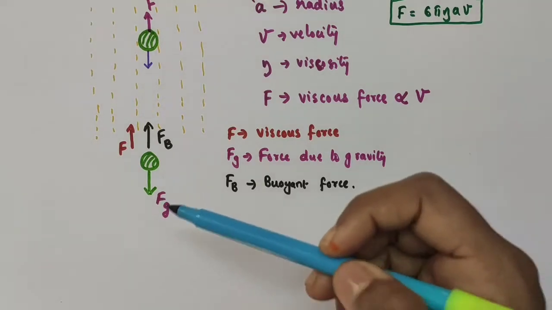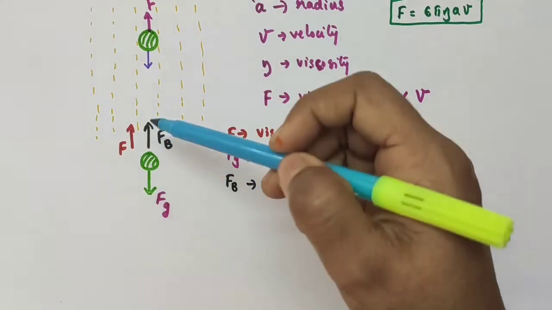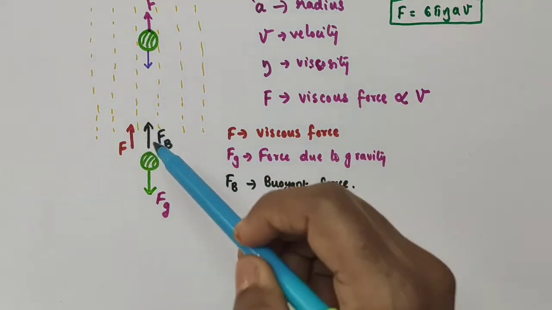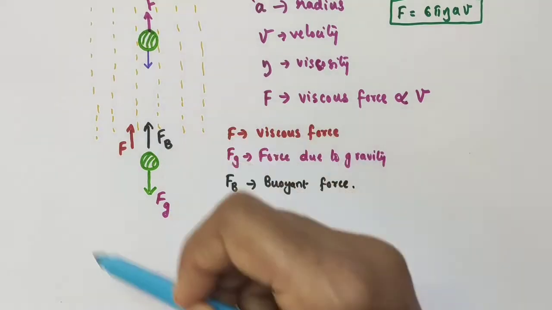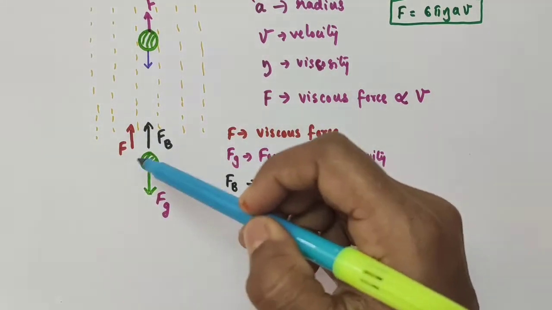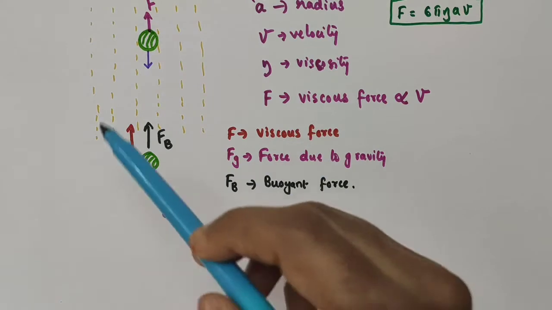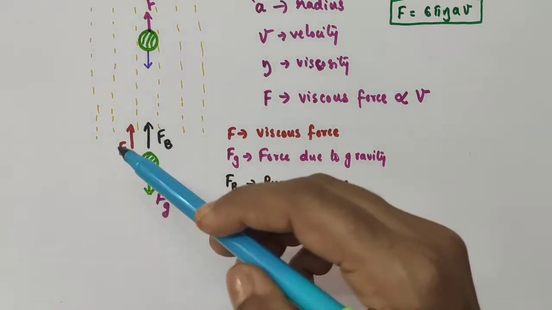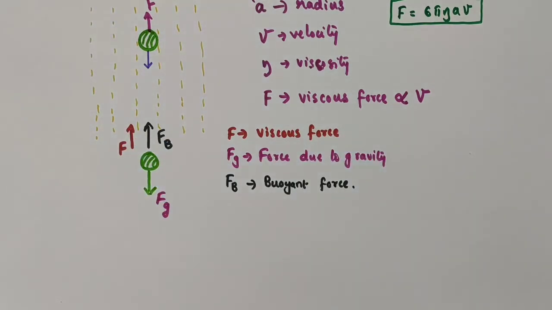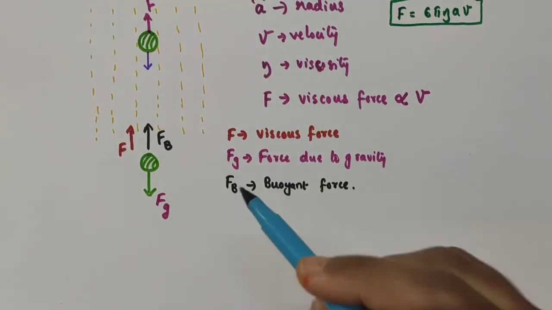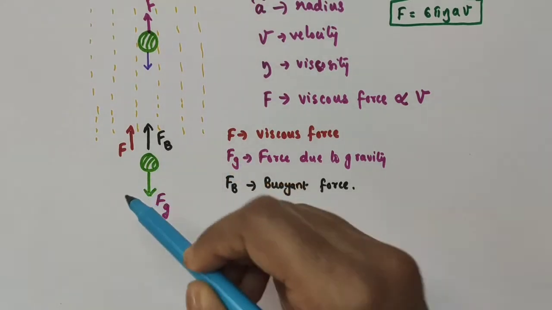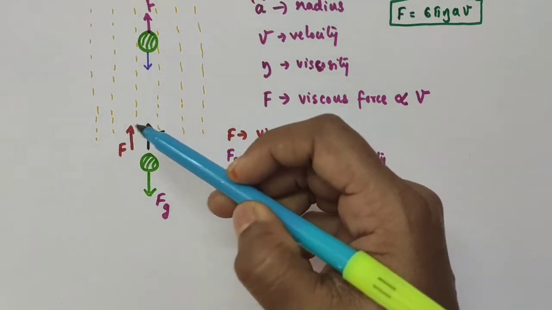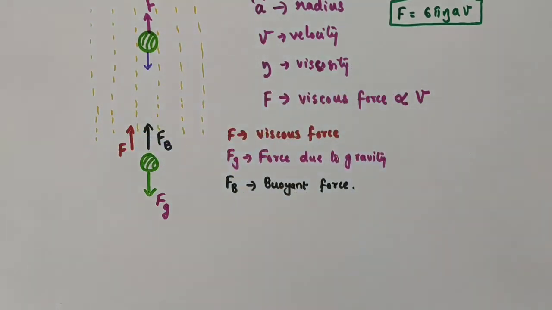There will be two forces in the opposite direction, that is, in the upward direction. One is the buoyant force Fb, which is the upward force exerted by the fluid here, that is by air, that opposes the weight of the object, here the raindrop. The second one is the viscous force F, which is caused by the relative motion between the raindrop and the air. So, there are three forces acting on this raindrop: force due to gravity in the downward direction, then buoyant force plus viscous force in the upward direction.